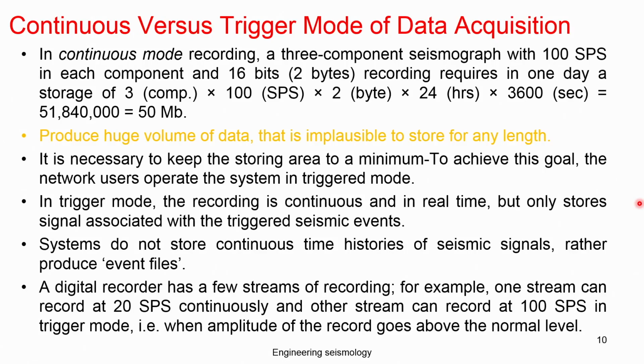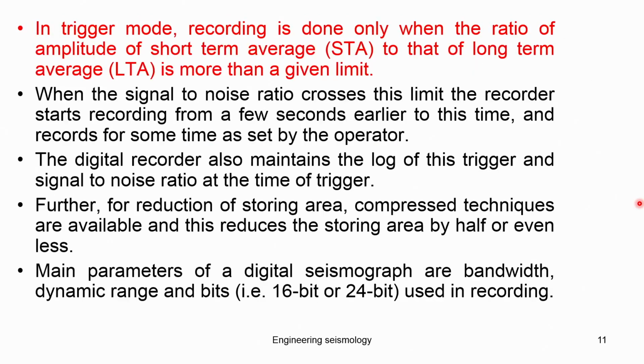So nowadays triggered or continuous mode does not matter too much for saving storage space, but you should know that the seismometer is continuously monitoring. Only the recording is decided by the trigger mode. The equipment is not off, it is continuously working. In triggered mode, only the portion of the data exceeding the level is stored as a file, and the remaining is not stored. In continuous mode everything is stored. That is the difference. The trigger mode also takes into account the ratio of the short-period average and long-period average amplitude, which gives you the STA and LTA.